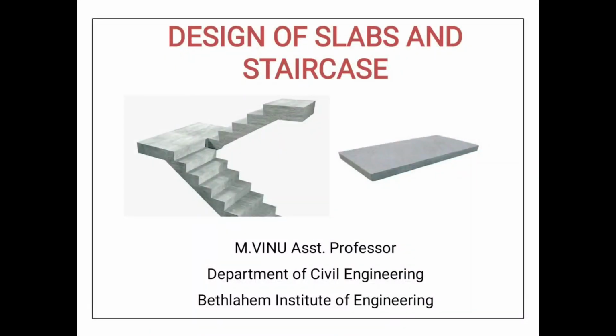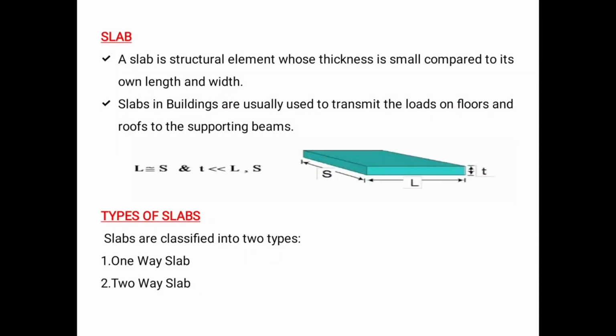Good morning students. Today our topic is design of slabs and staircase. Slab is a structural element whose thickness is very small compared to its length and width. Slab is nothing but the roof of a building. Its thickness may be very small compared to its length, because the length is very high.